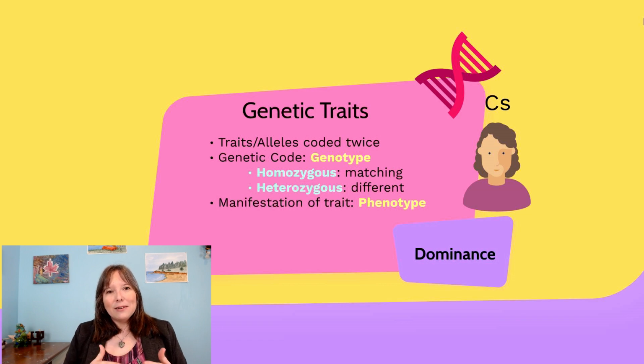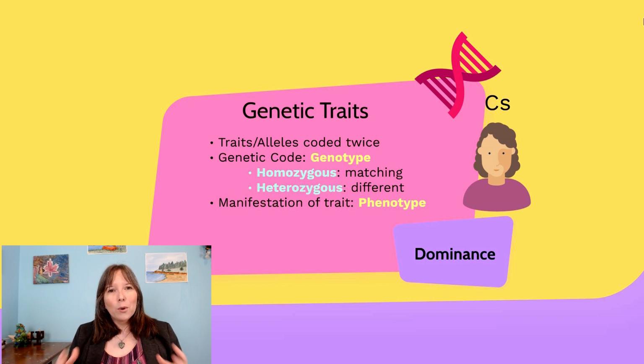And so based on whether you're homozygous or heterozygous, we're going to see this genotype manifest differently. And so your genotype is different from what we call a phenotype. The phenotype is actually how it manifests. When you look at your feet, do you have relatively long toes or relatively short toes? Maybe you have medium length toes. And so that's going to tell us how it manifests. And so if you are homozygous for long toes, your phenotype is probably going to be long toes. But if you're heterozygous, your phenotype may be different depending on which of the two non-matching codes is more dominant.